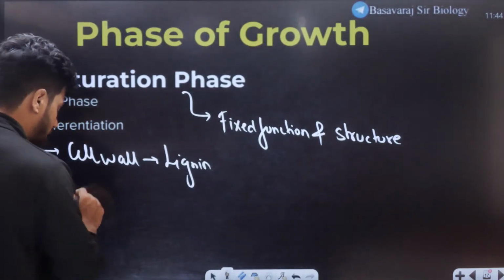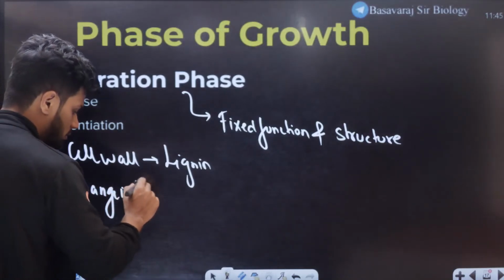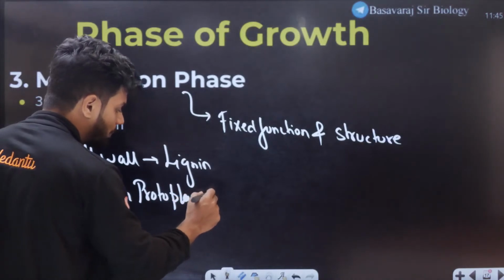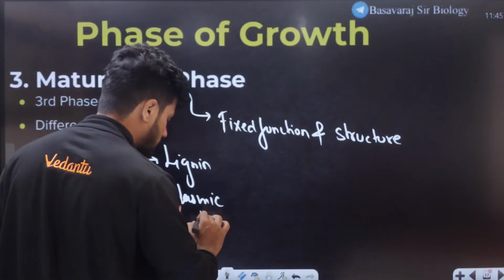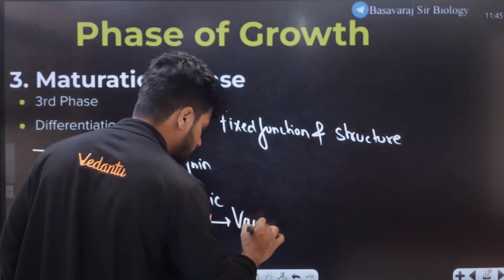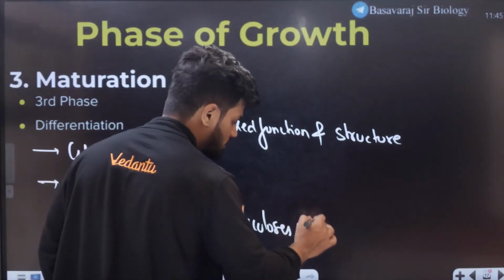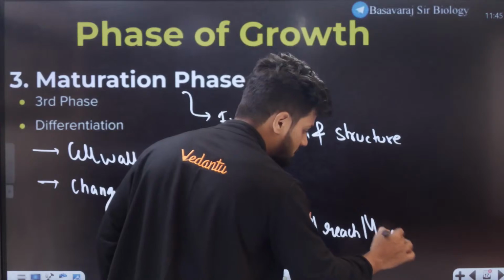There will be something called a change in protoplasm. Protoplasmic change will happen. What is the protoplasmic change? That is, all the vacuoles will reach maximum size.